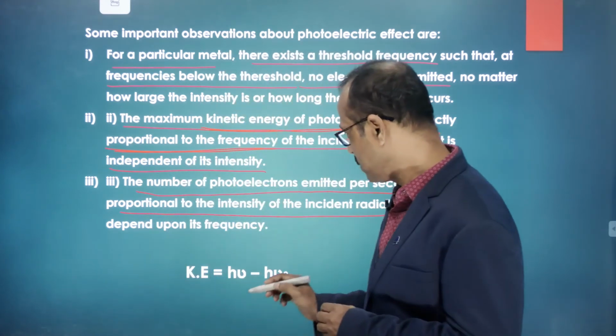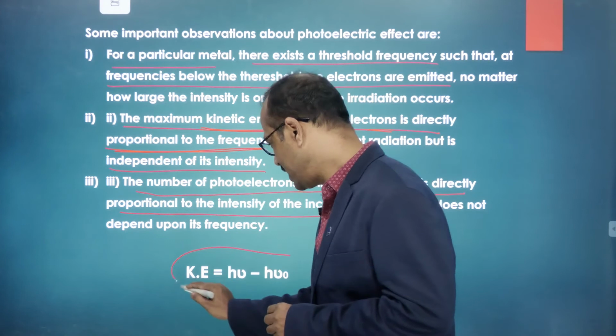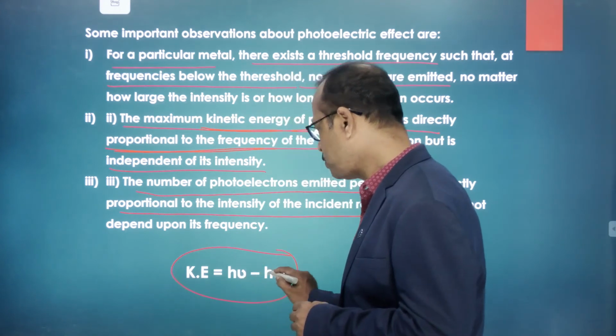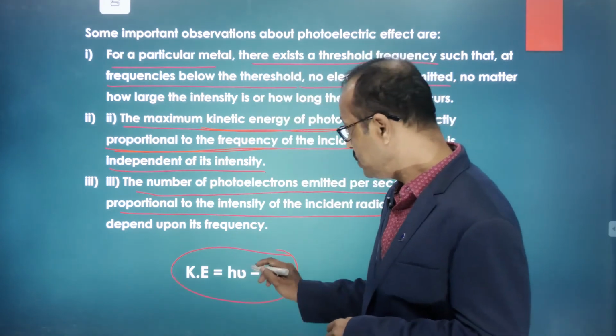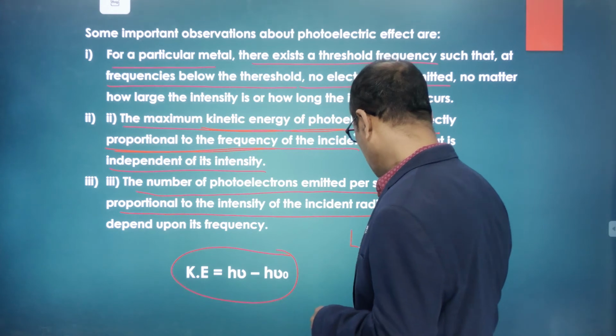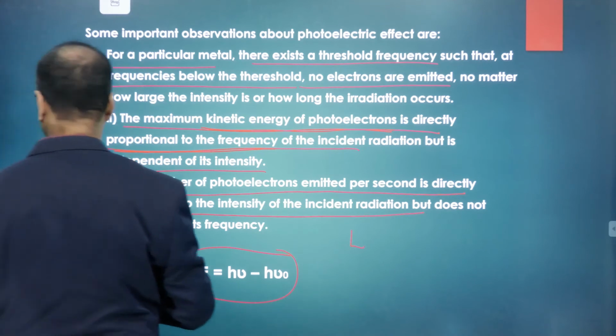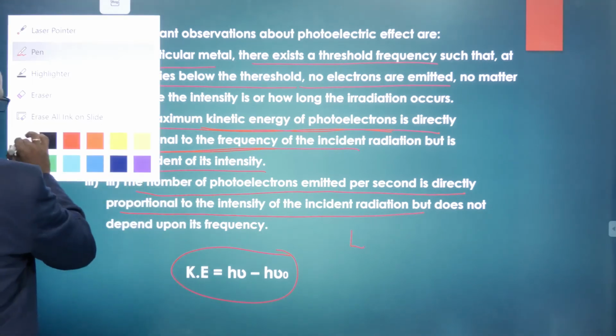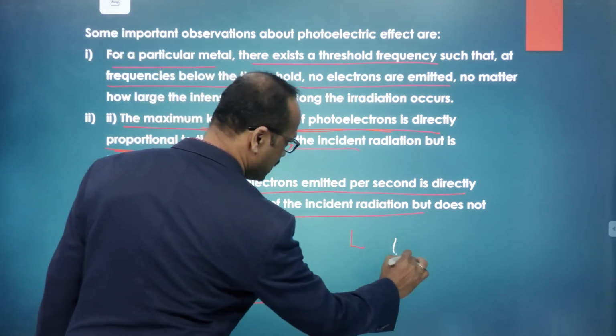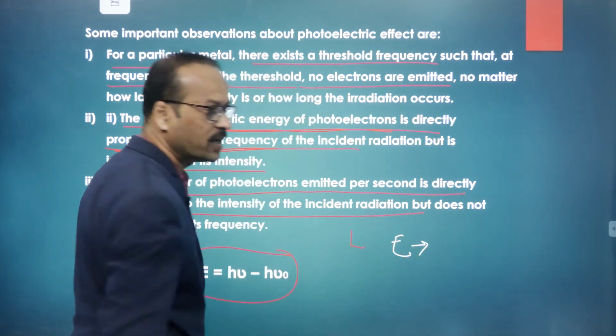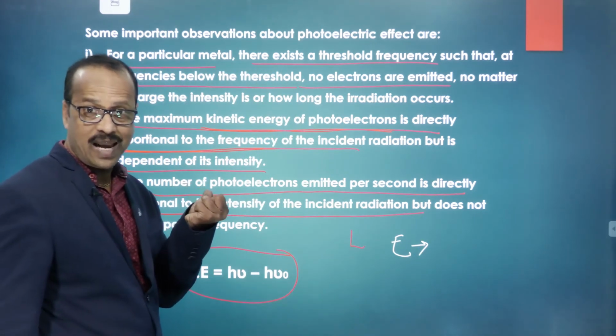And the photoelectric equation is given like this: kinetic energy is equal to h nu minus h nu dash. h nu is the total energy, the amount of energy coming from the radiation of light, given as E. In that, some part of the energy is utilized to take out the electrons.